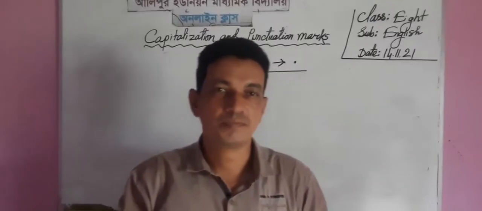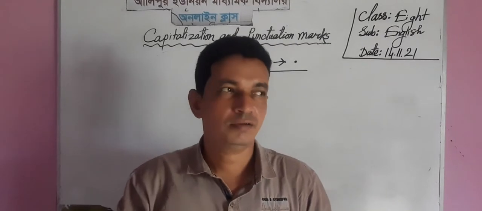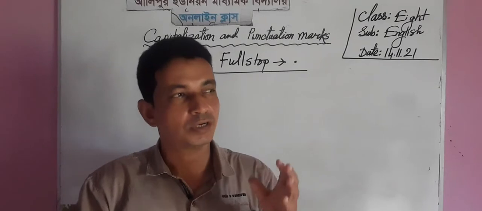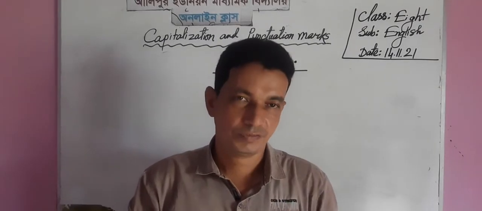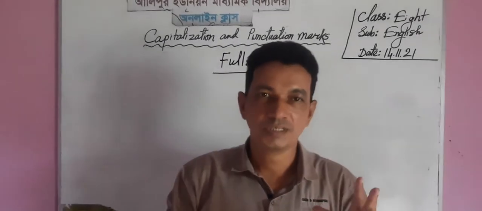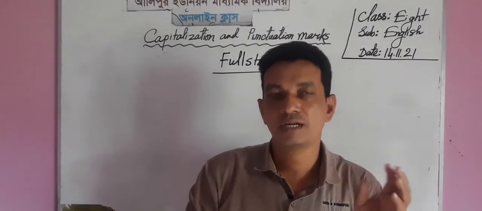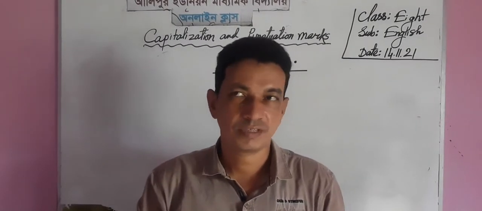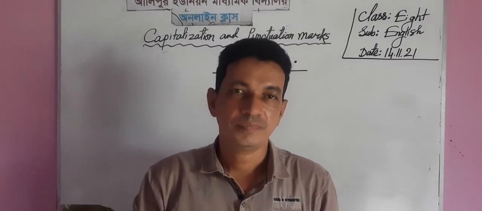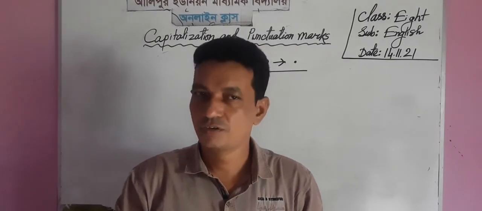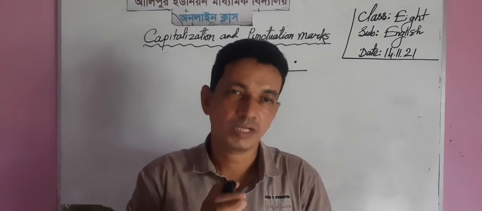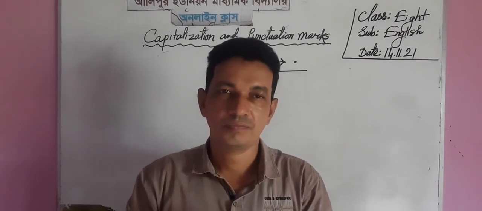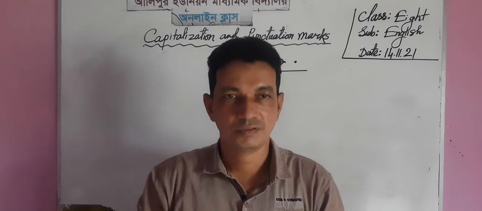Generally, we use full stop at the end of the sentence, and there are three sentences in English grammar where we use full stop at the end of the sentence. How many sentences? Three sentences. We know that according to definition, there are 5 kinds of sentences, such as assertive, interrogative, imperative, optative, and exclamatory. And among them, only 3 sentences take full stop at the end of the sentence, such as